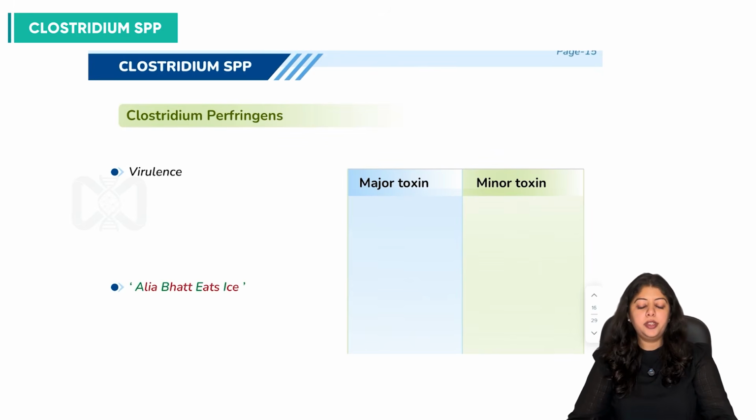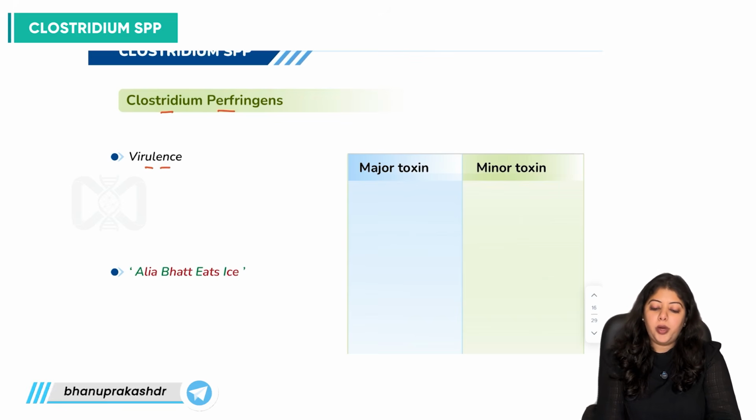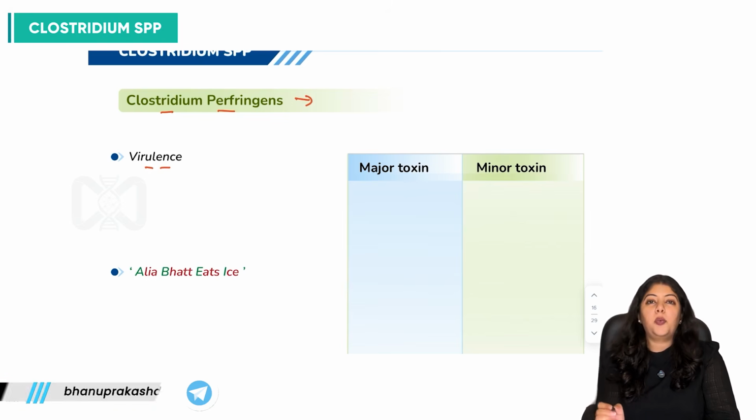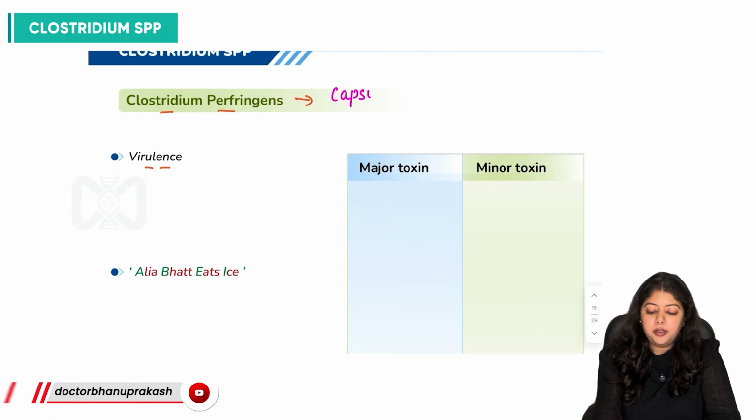Now moving towards another important species of Clostridium, it is Clostridium perfringens. Now Clostridium perfringens, it is one species of Clostridium that is capsulated and it is non-motile.